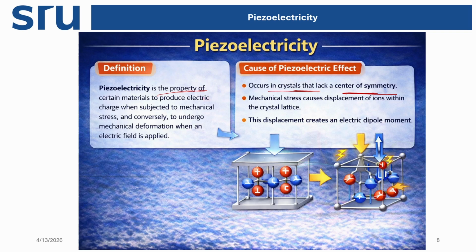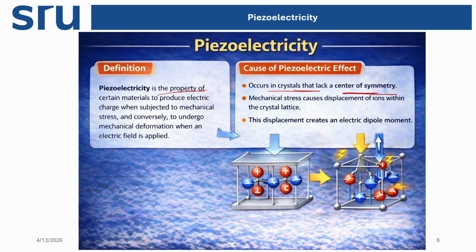Due to the shift of the ions, we create a dipole moment in the molecules. As the dipole moment is created, it shows electric charges in the molecule. So the compound becomes polarized.